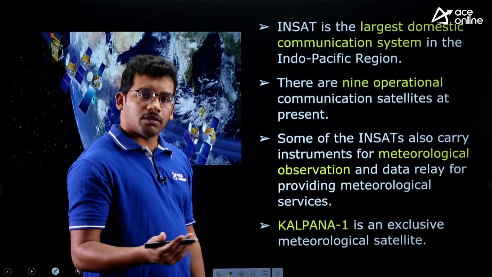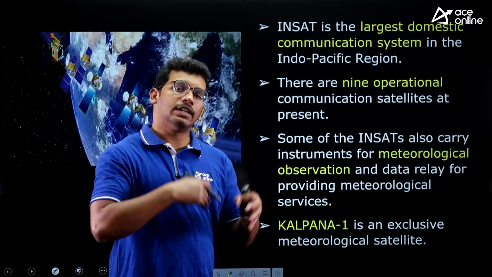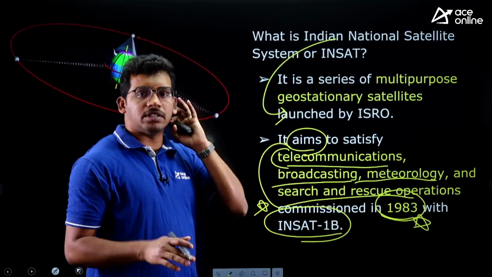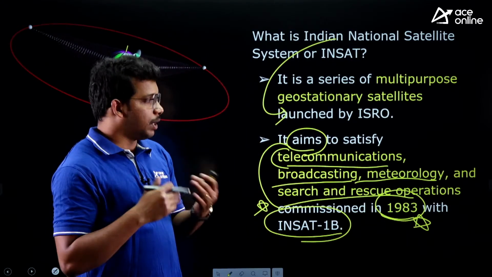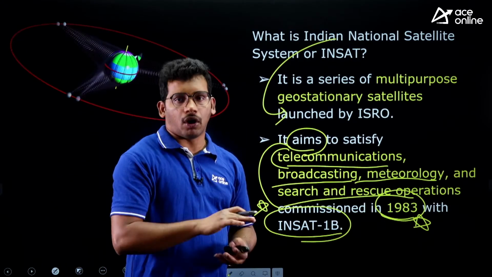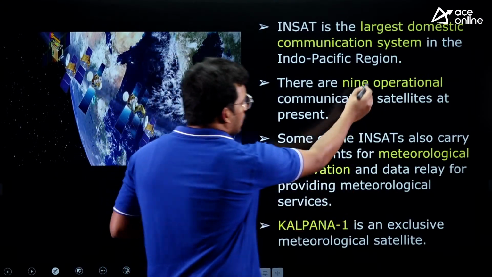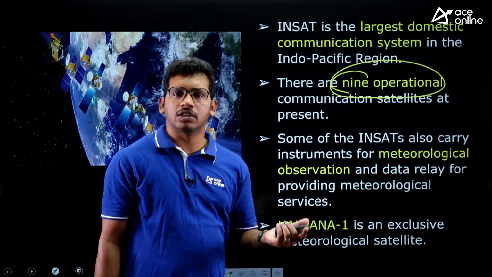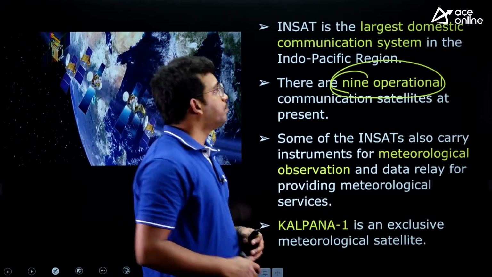Okay, so that means if we launch 10 satellites, we will be removing 5 and then the next 5 will be established. It does not mean that the 49th satellite means there are 49 satellites of this series in Earth orbit. No, most of the satellites have already been removed and only upgraded satellites are there. As of now, there are 9 operational out of the 45 that we have launched. Only 9 are operational at present to collect the data.